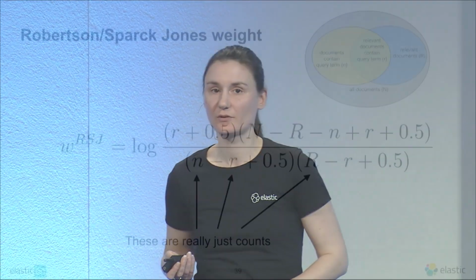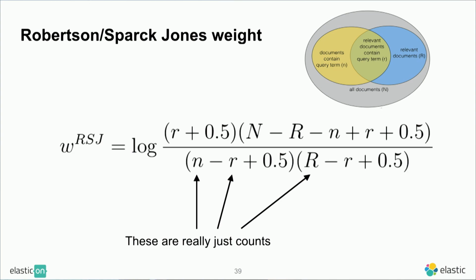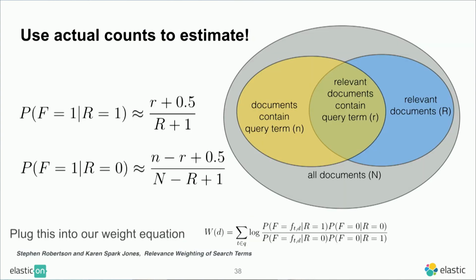Okay, and if you just do the math, you end up with what's called the Robertson-Spärck Jones weight. This is something that you might see every now and then in the literature. If you take these r plus 0.5 divided by r plus 1 and plug this into this thing, this is what you end up with. And the little r, the little n, and the big N and R are really just the counts in these sets.